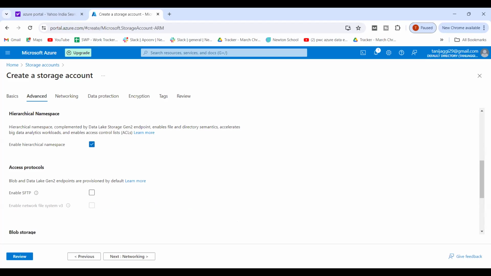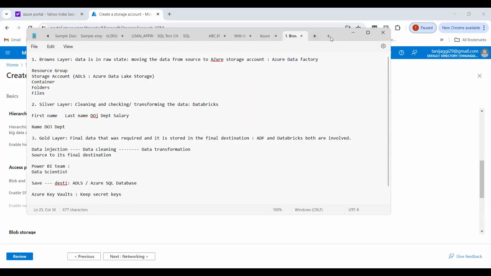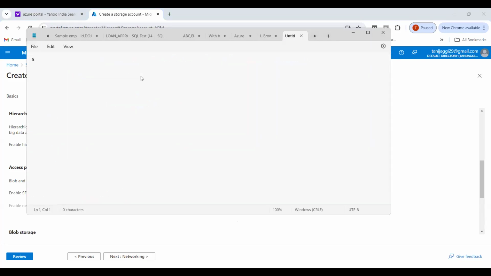Now let us understand what is ADLS. In a storage account, we have different types of storages, but I'm going to tell you about two, and then we can discuss the others in later parts.